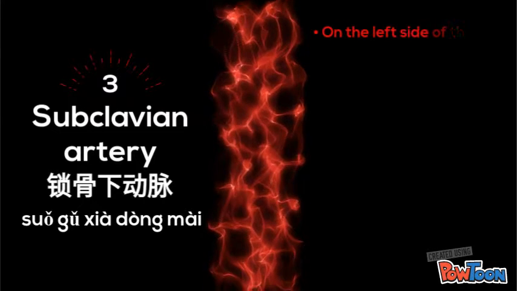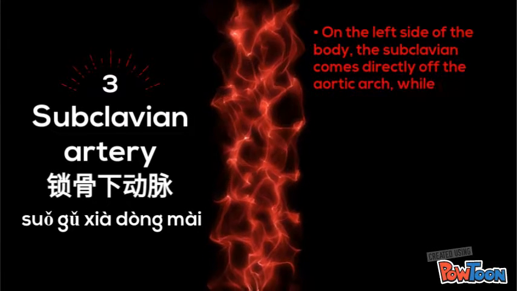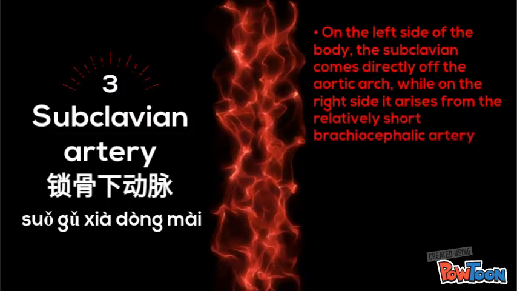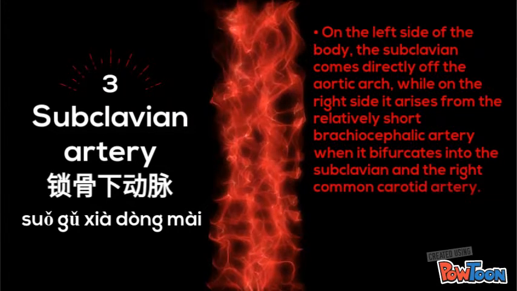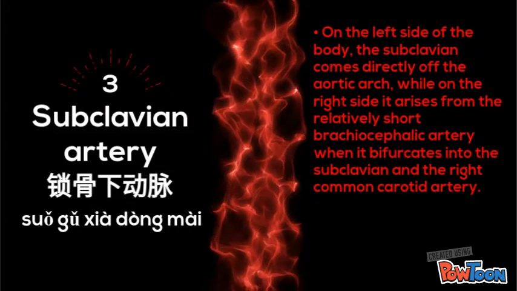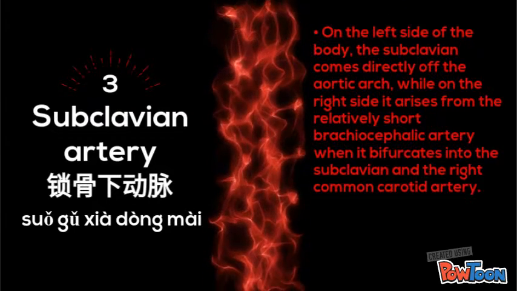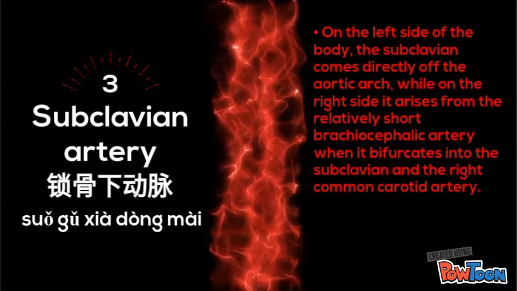On the left side of the body, the subclavian comes directly off the aortic arch, while on the right side it arises from the relatively short brachiocephalic artery when it bifurcates into the subclavian and the right common carotid artery.